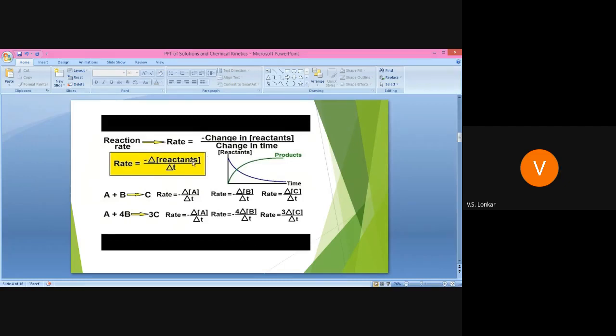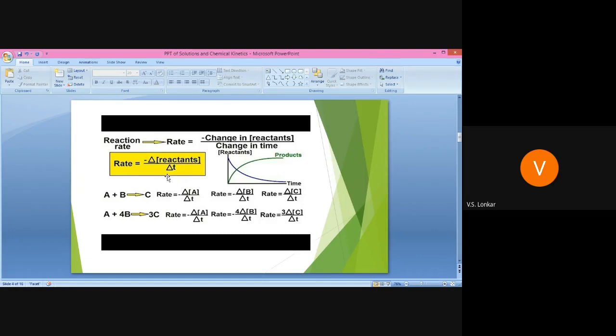Whenever we write the reaction rate in terms of product, it has the positive sign, because the concentration of product increases. Rate equals minus delta concentration of reactants divided by delta T, where T is the time.